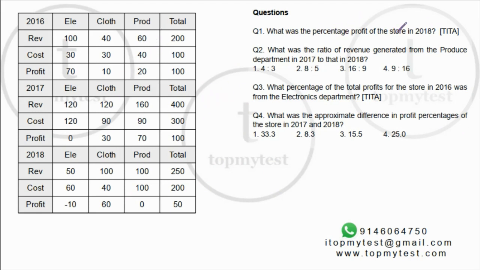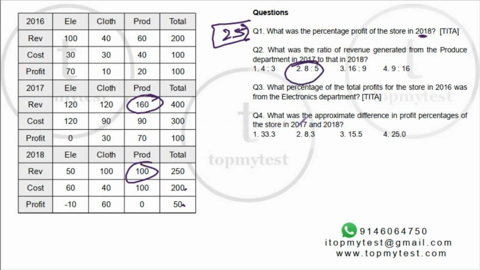Let's do that. What is the percentage profit of the store in 2018? This is 50 on 200. That's 25. What was the ratio of expenses generated from produce in 2017? Okay, revenue generated. That's 160 to 2018. 200. 160 is to 100. That's 8 is to 5.